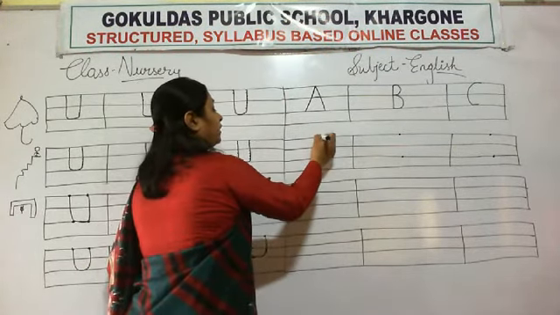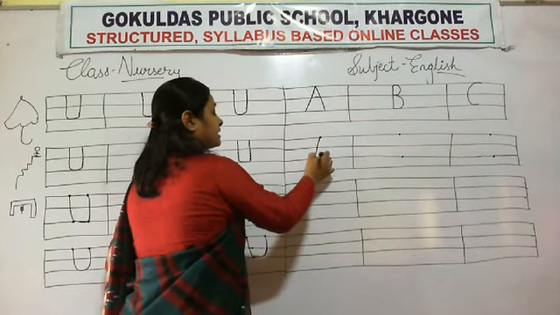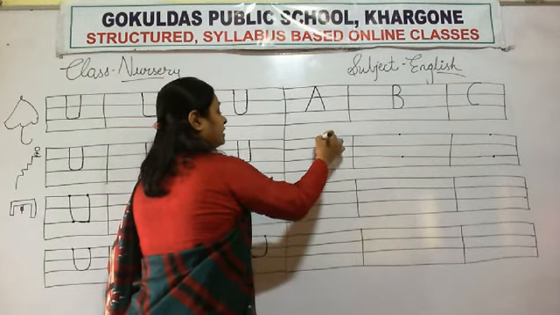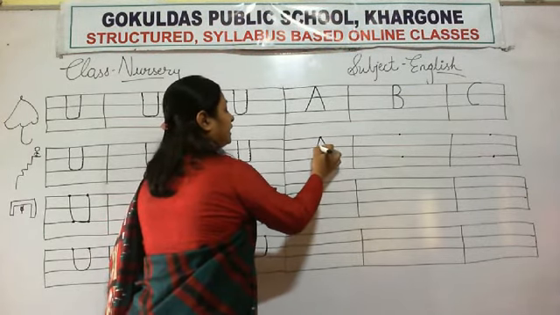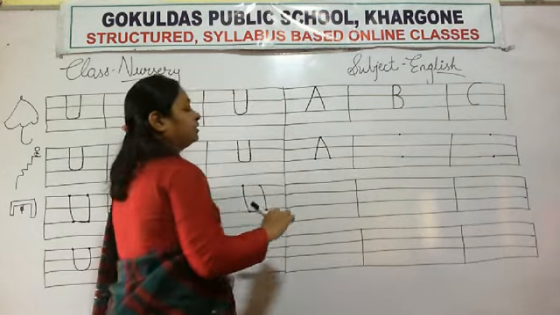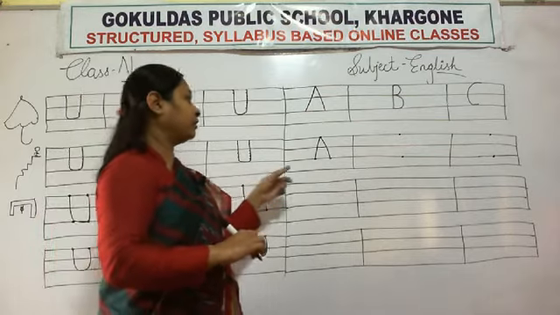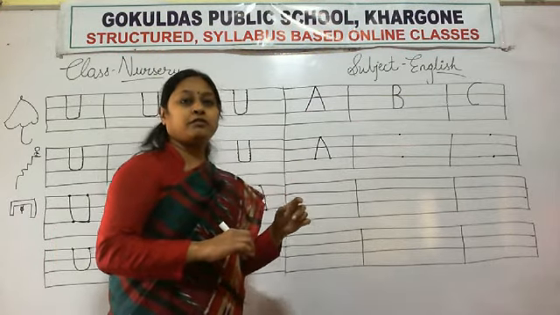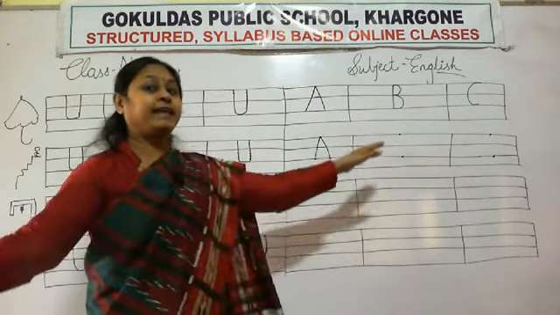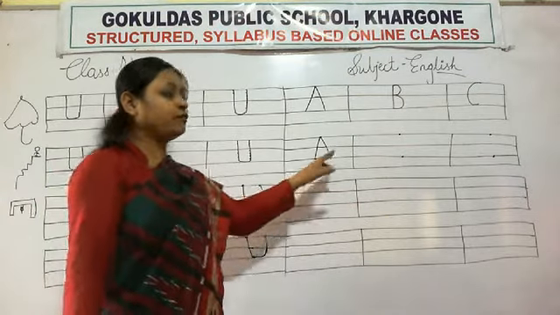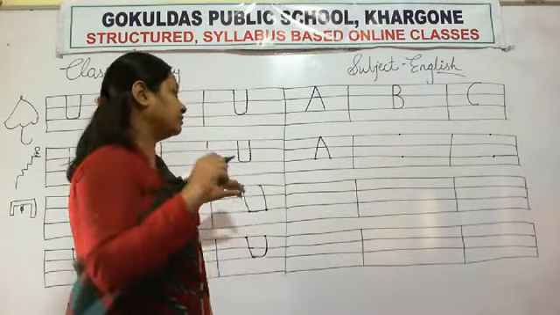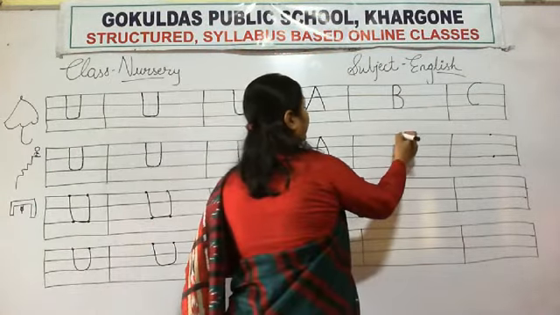Look here. How you will write A? Slanting line, and then sleeping line. A for apple, A for arrow, A for aeroplane, A for alligator. Okay.